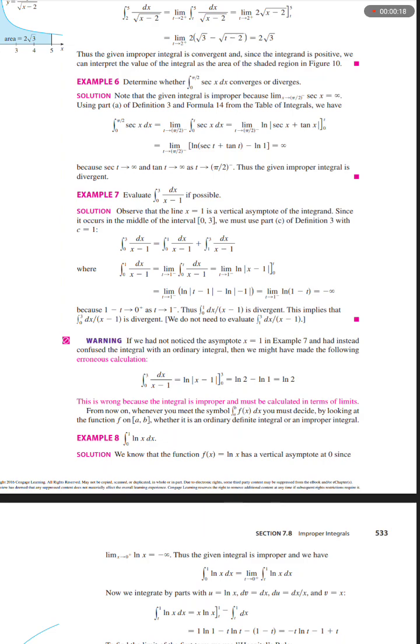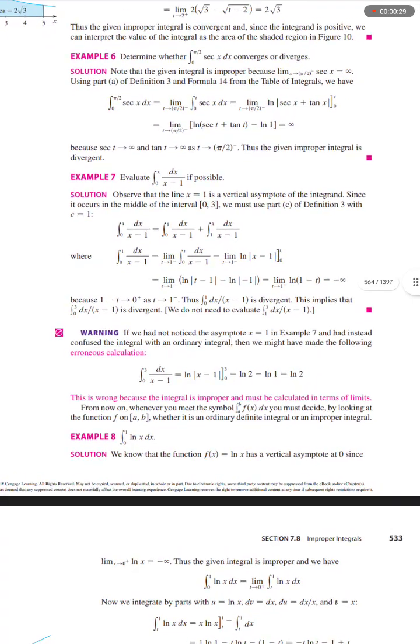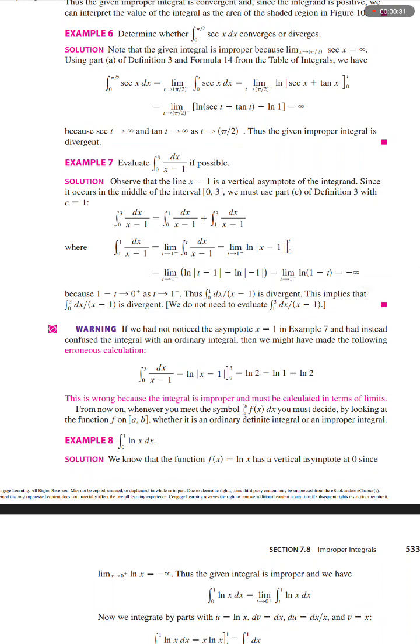Solution: note that the given integral is improper because the limit as x approaches (pi over 2) to the power negative of secant x equals infinity.